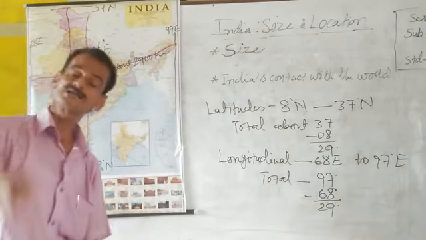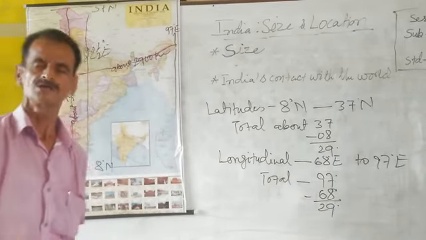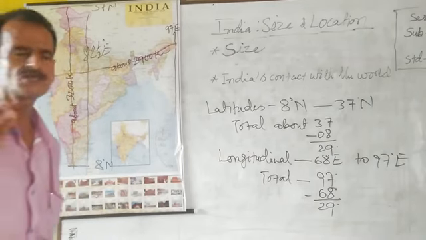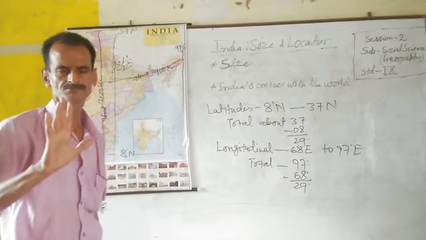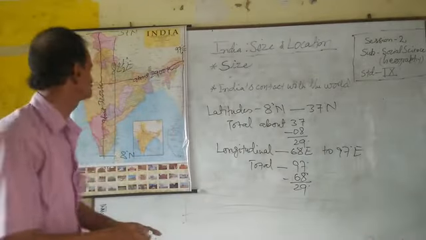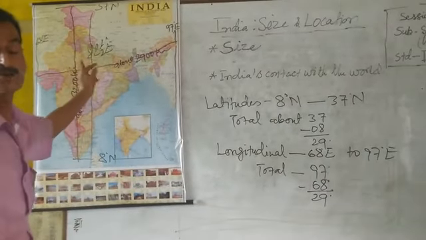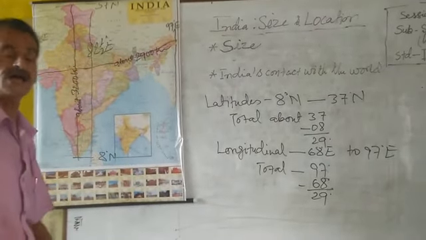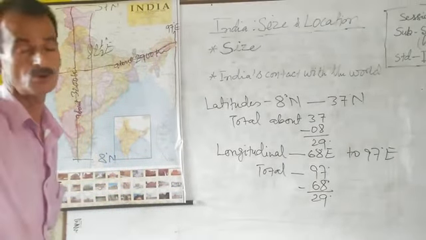Now it is divisible by 7.5, giving uniform time for all over India. That is why other longitudes have not been taken to fix our time. Only the longitude passing near Mirzapur in Uttar Pradesh at 82.5 degrees has been taken as the standard meridian, and that is giving a standard time for all over India.